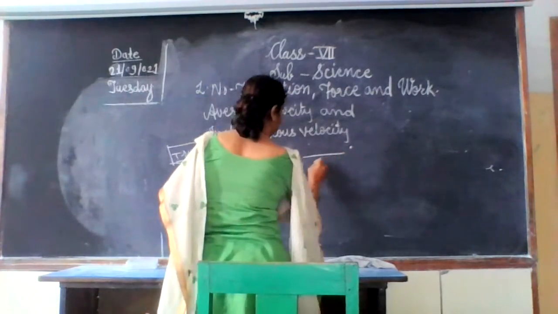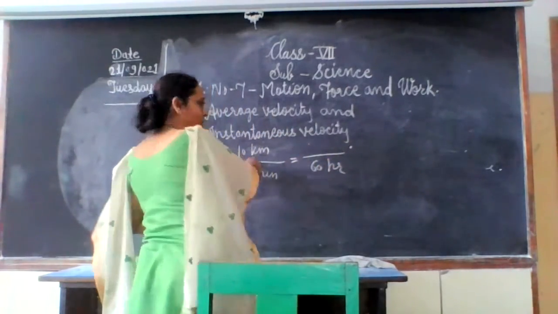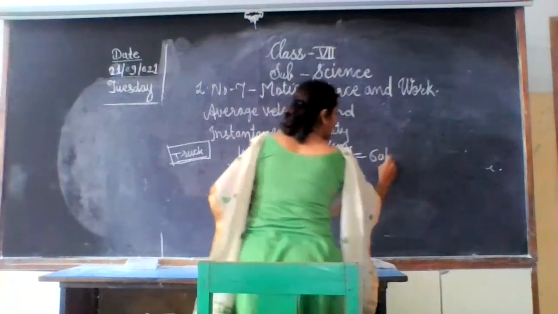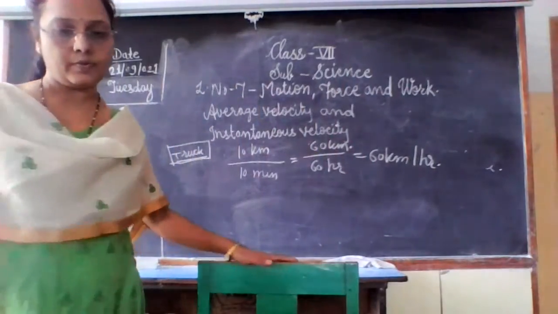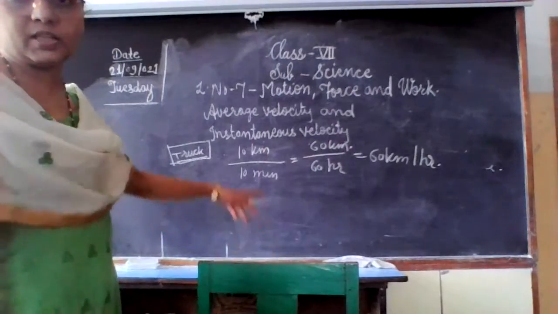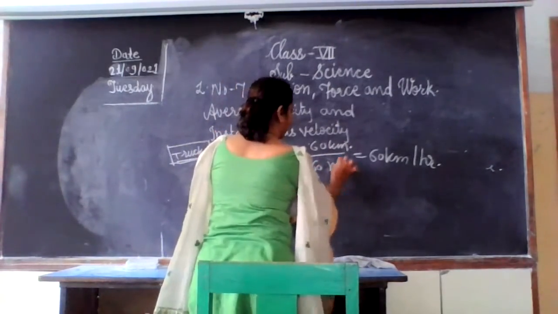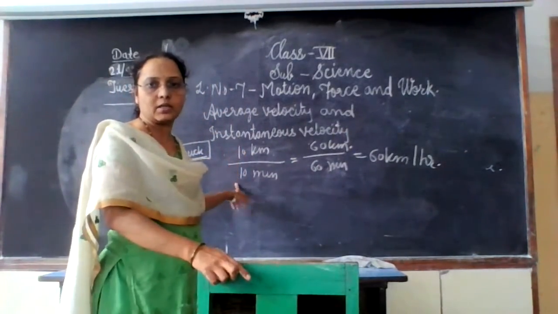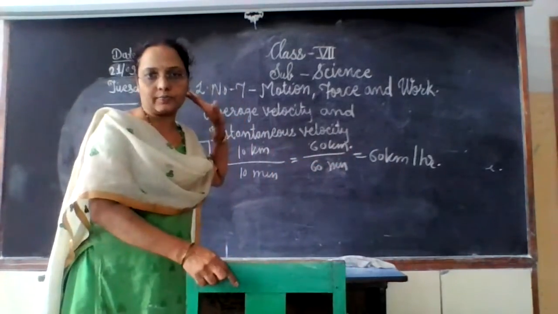So 10 kilometers in 10 minutes means 60 kilometers in 60 minutes. So that is equal to 60 kilometers per hour. Okay, 60 minutes means 1 hour. We convert it here: 10 kilometers in 10 minutes, 60 kilometers in 60 minutes. So 60 kilometers per hour.